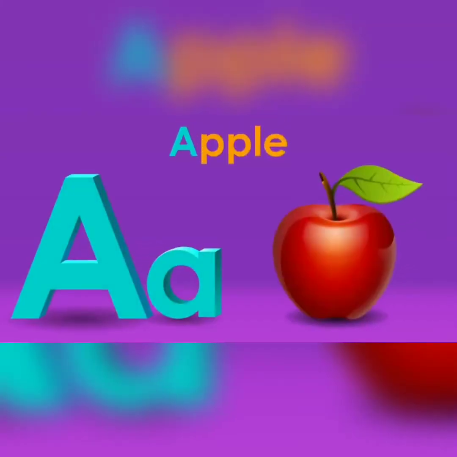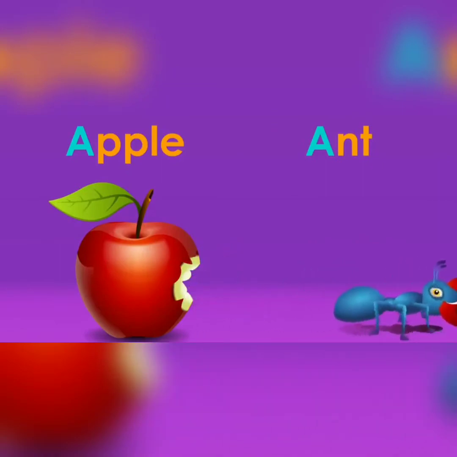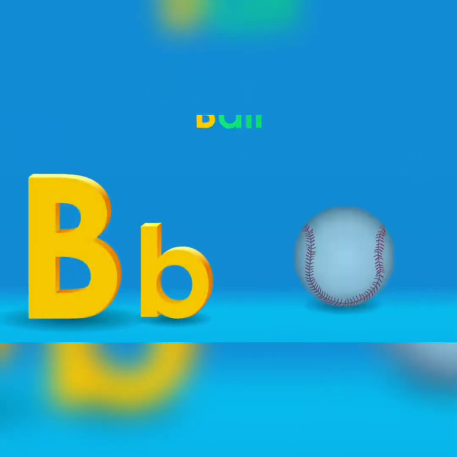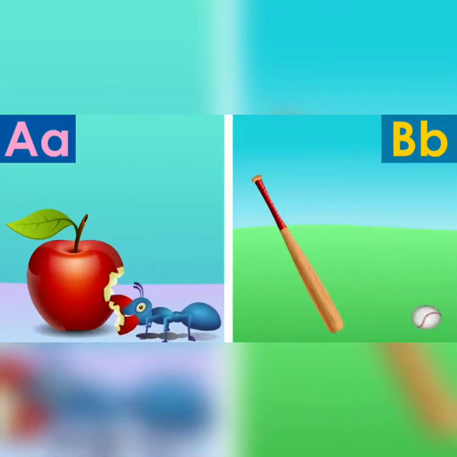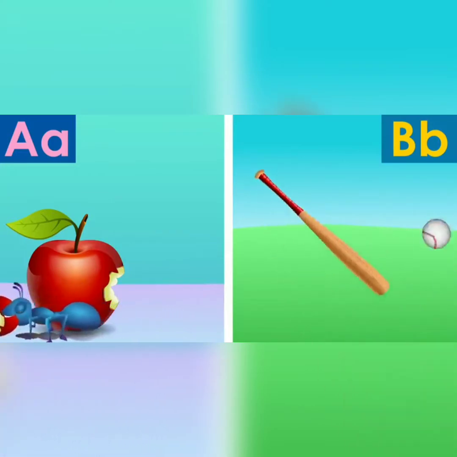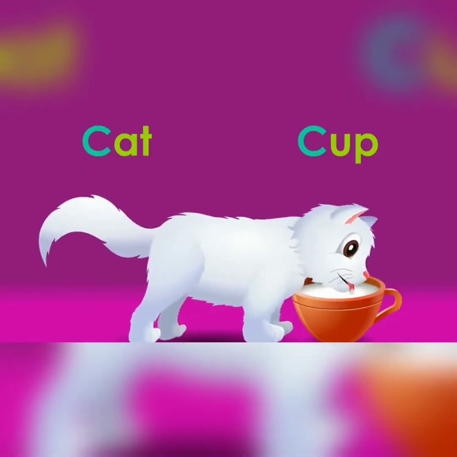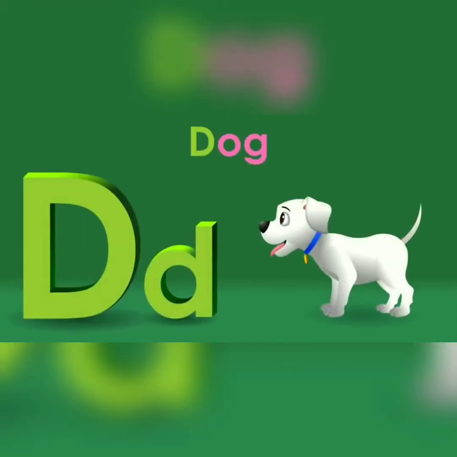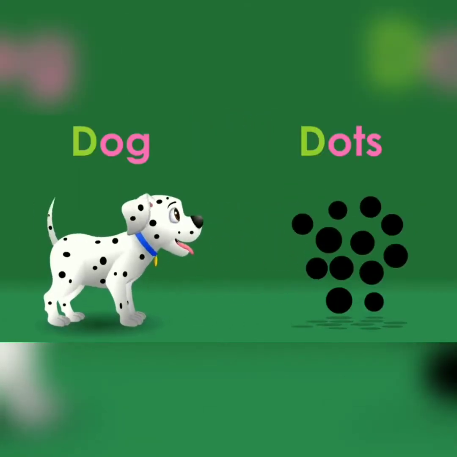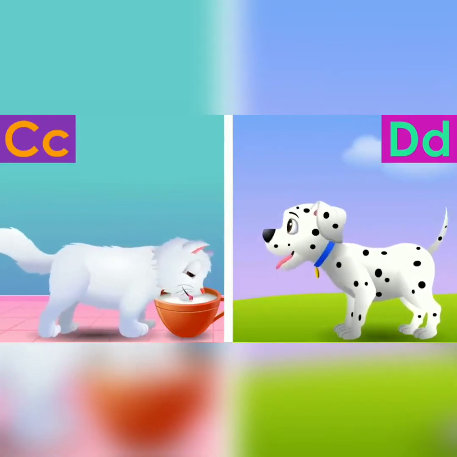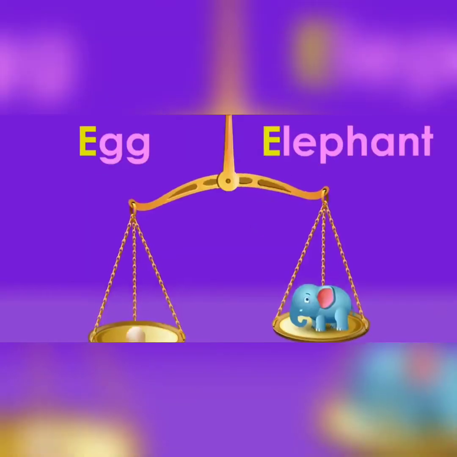A for apple, A for ant. B for bat, B for ball, B. C for cat and C for cup, K. D for dog, D for dots, D. E for egg and E for elephant.